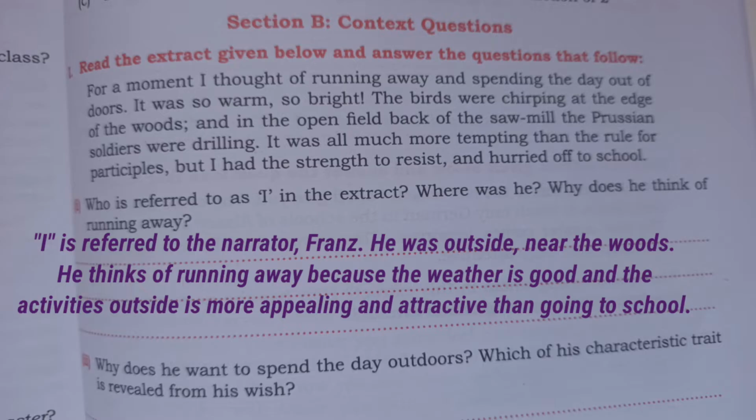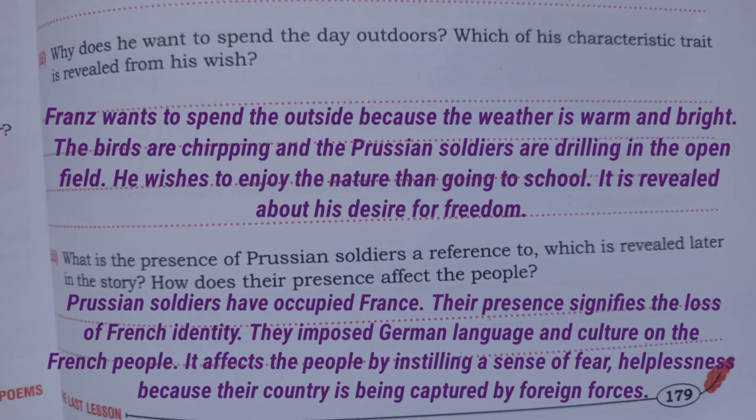He was outside near the woods. He thinks of running away because the weather was good and the activities outside were more appealing and attractive than going to school. Second question, why does he want to spend the day outdoors? Which of his character traits is revealed from his wish?